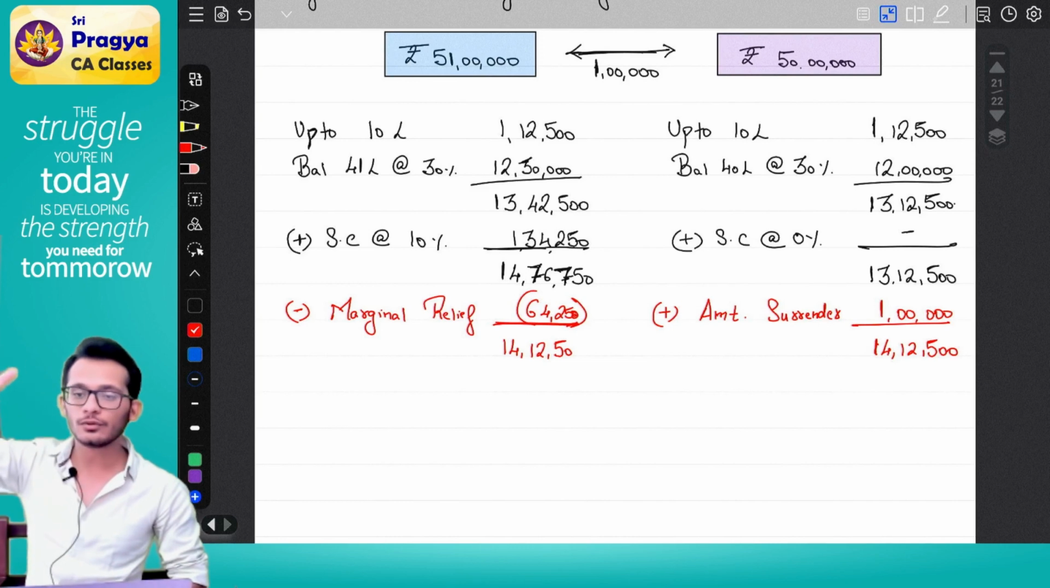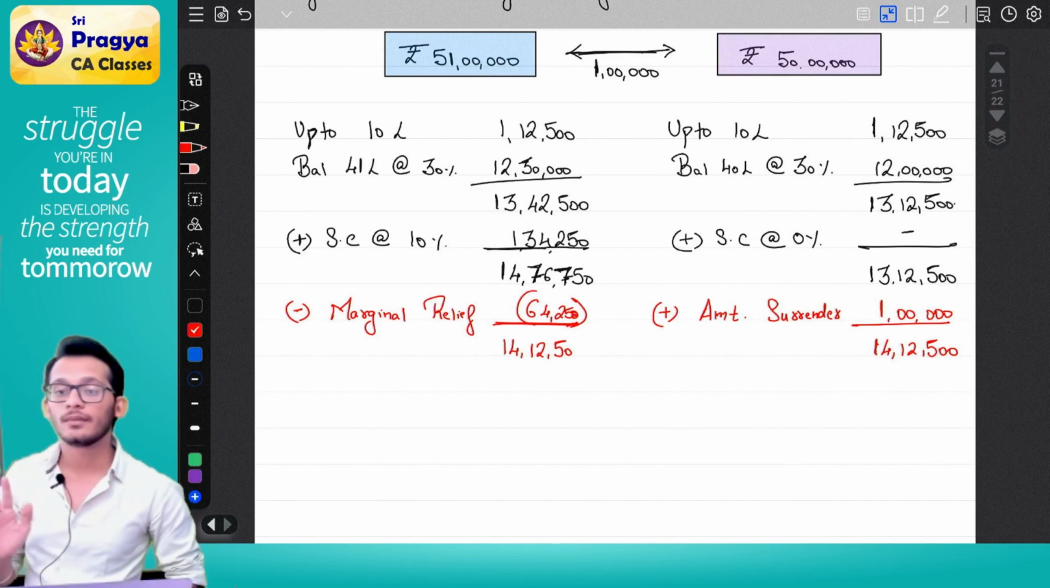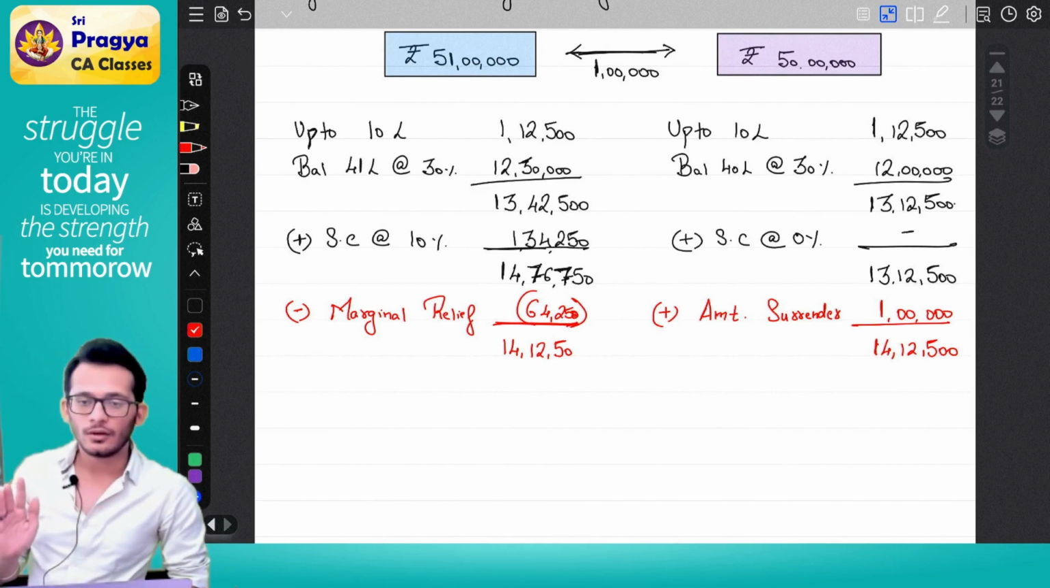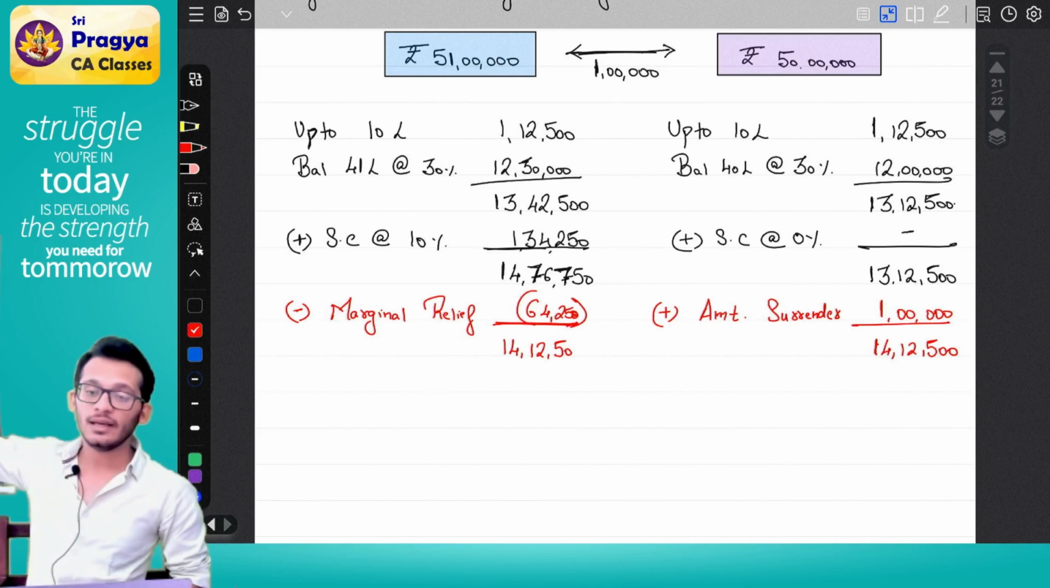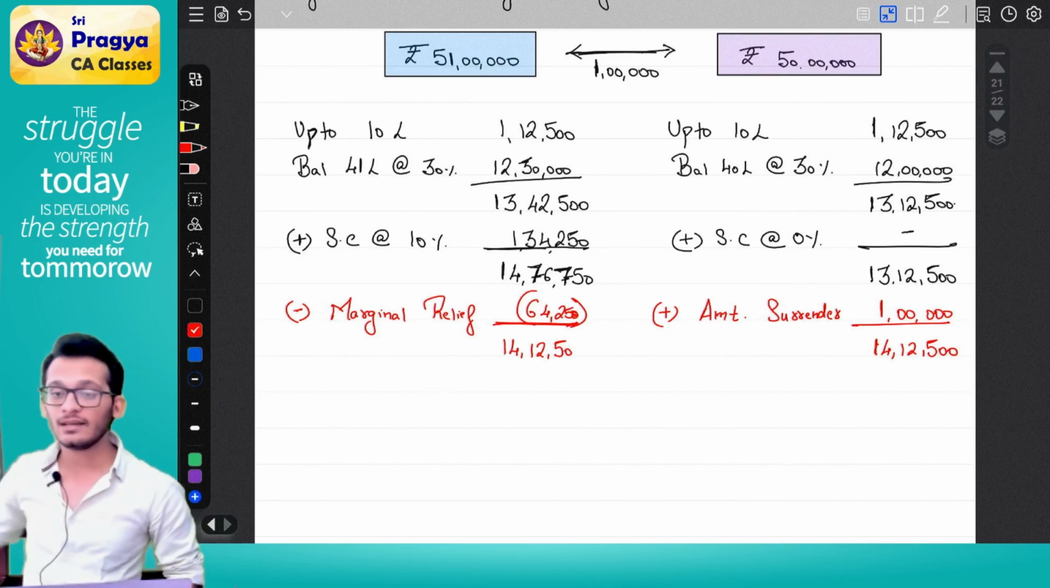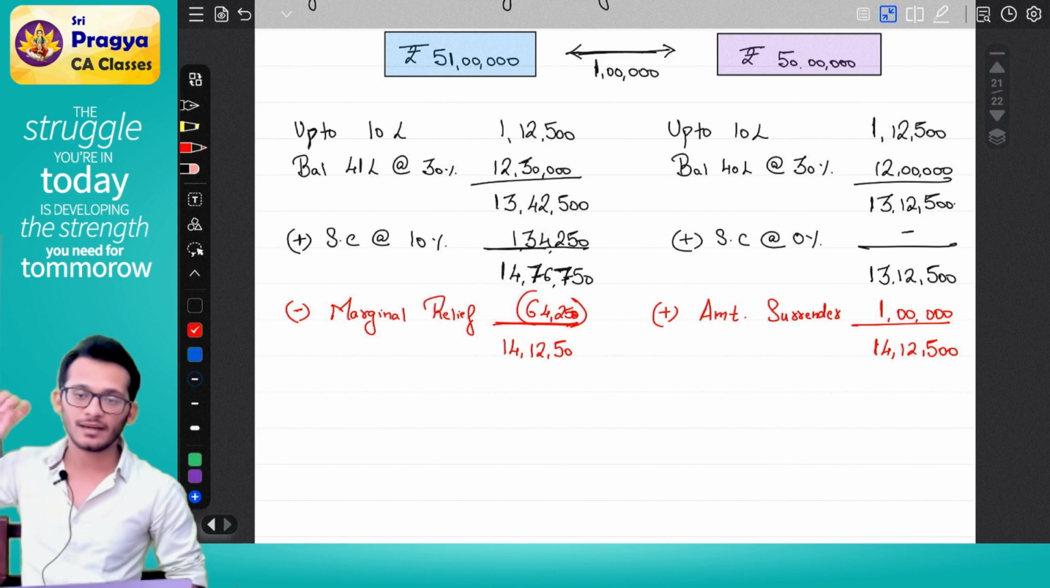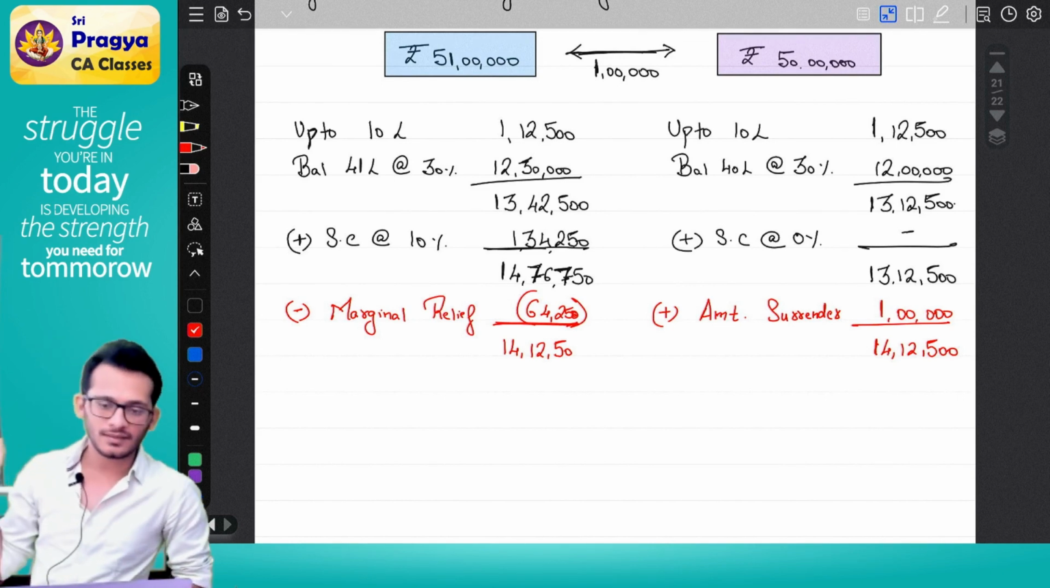Assuming you do this for 55 lakhs, it will not happen, because in the 55 lakhs scenario the extra income will be 5 lakhs and the tax will be less than 5 lakhs. In that scenario marginal relief will not come.